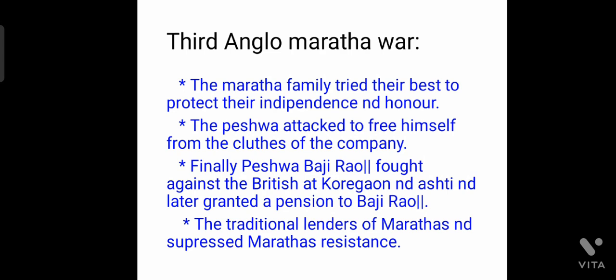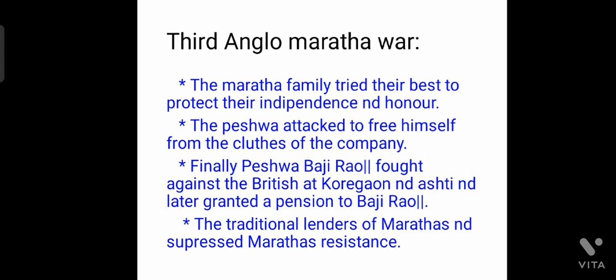Doctrine of lapse and the expansion of the British Empire in India. How did the doctrine of lapse support the expansion of British rule in India? First, Dalhousie introduced the doctrine of lapse policy in 1848. This is important. If any Indian ruler died without children, their adopted children had no legal right over the throne.